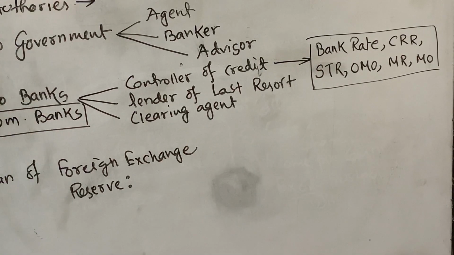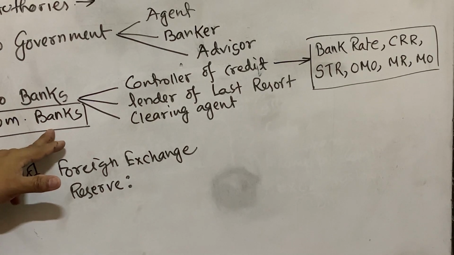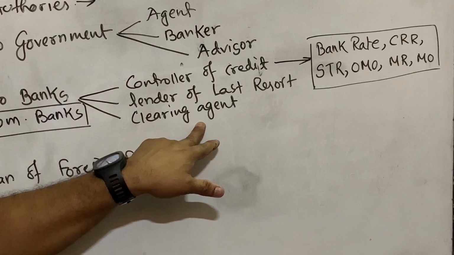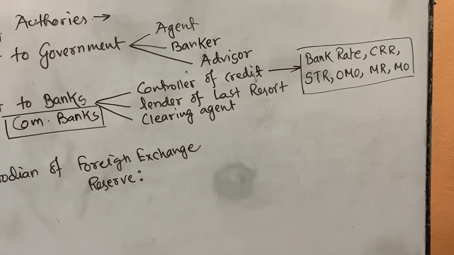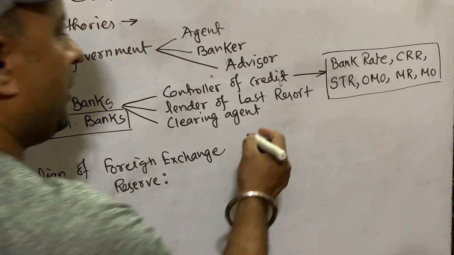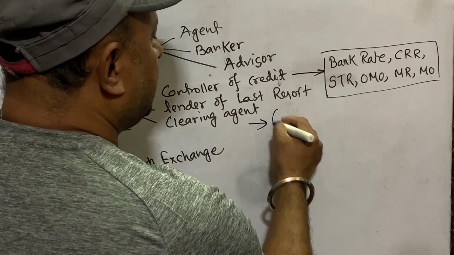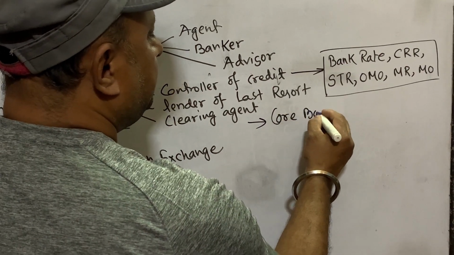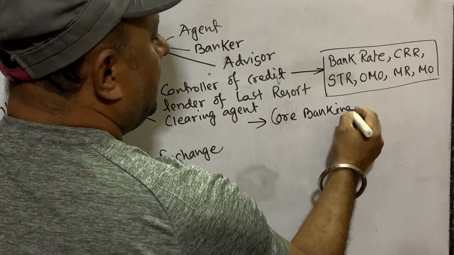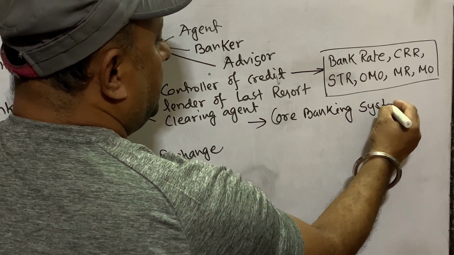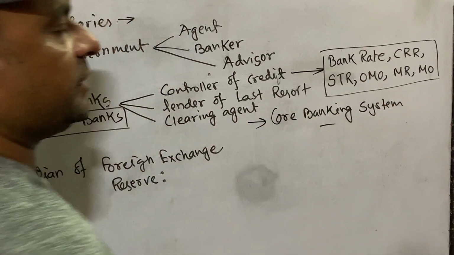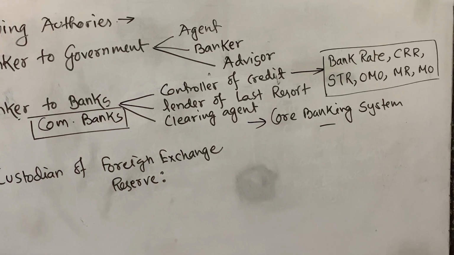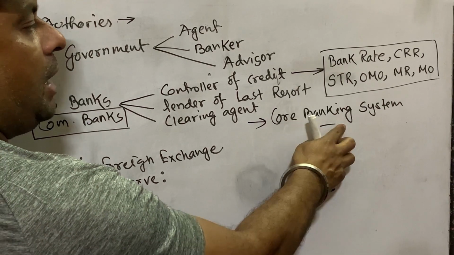Clearing agent means, as a central organization, central bank makes facilities so that commercial banks can easily transact their money from one bank to another. Nowadays we are very much familiar with the term core banking system. This is nothing but clearing house function. Core banking system means all the commercial banks are now interconnected.